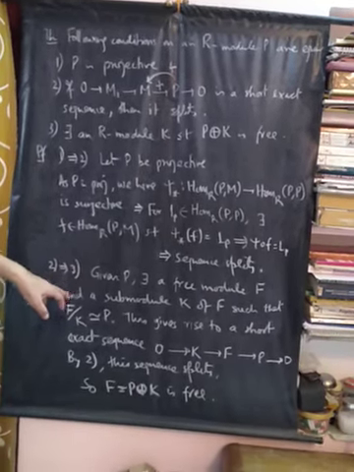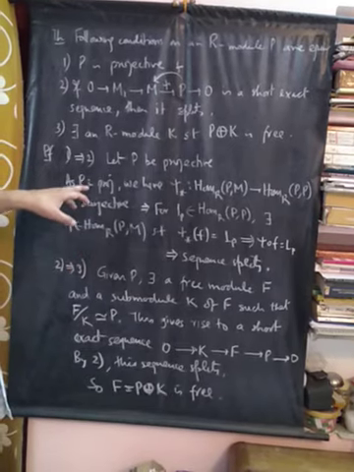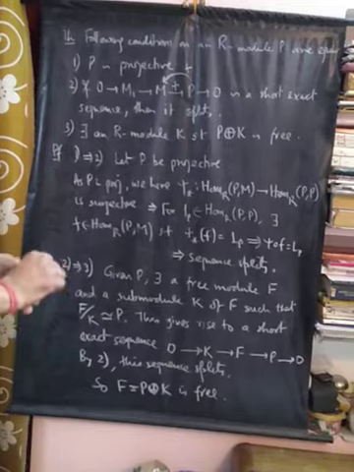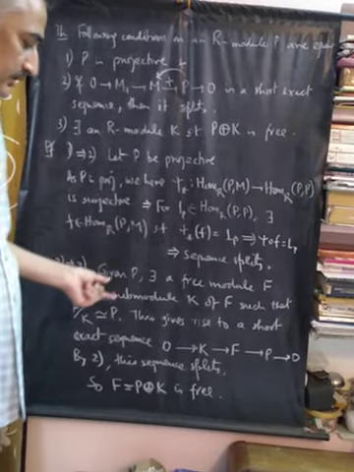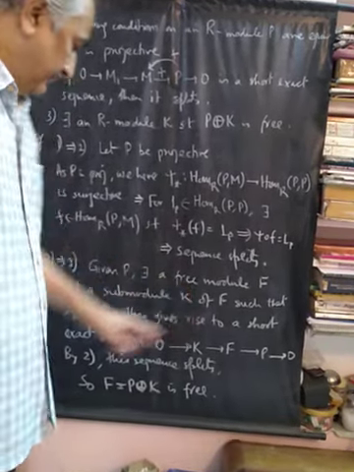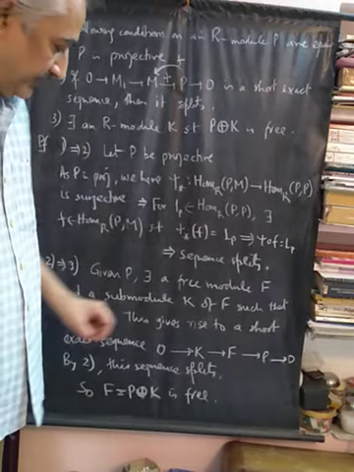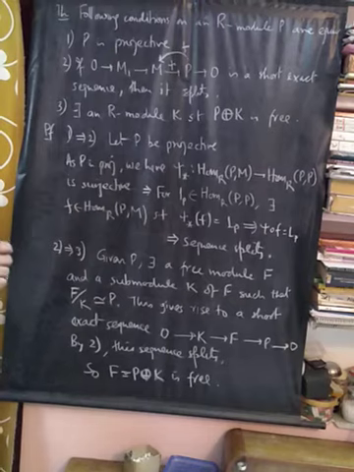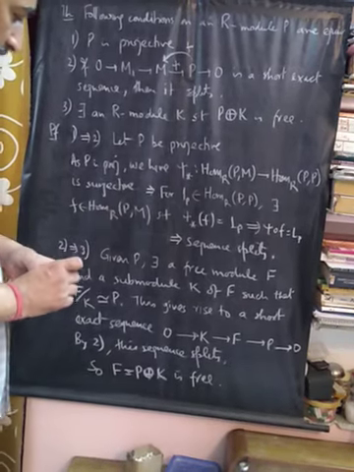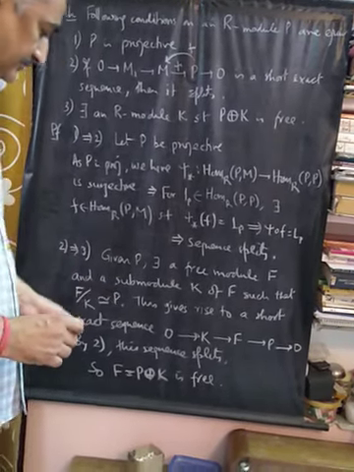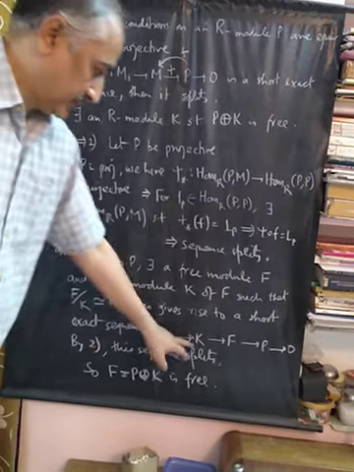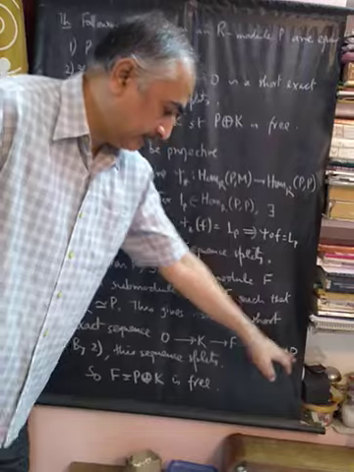We have done a theorem that given an R module P, there exists a free module F and a submodule K of F such that F factored by K is isomorphic to P. Using this theorem, we get a short exact sequence 0 to K, K to F, F to P, and P to 0.